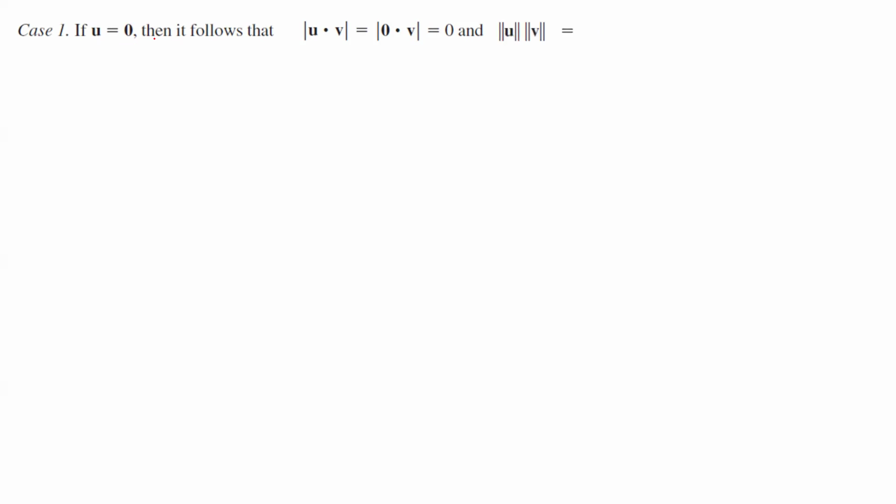On the right-hand side, the magnitude of u times the magnitude of v is 0 times the magnitude of v, which is 0. So you just showed that the absolute value of u dot v, which is 0, is less than or equal to the magnitude of u times the magnitude of v, which is 0 again. So we just proved the statement for this obvious case. This is for simplicity; we're getting rid of an obvious case.